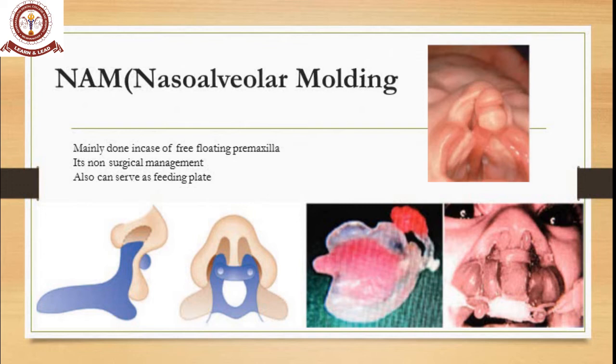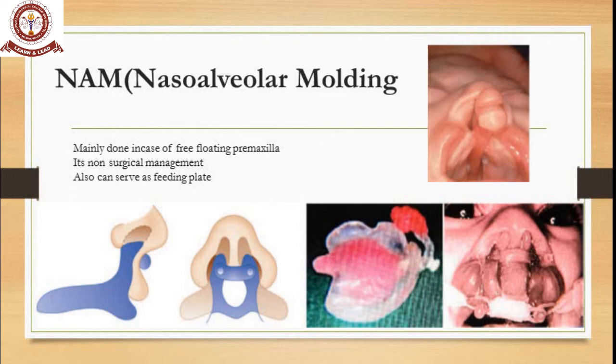So you don't have to do a surgery for that. You just mold it. How do you do molding? Border molding, the same way you do a molding. It's not just a non-surgical procedure, it's also a surgical procedure. You do it under an operative environment. So you press on the lip and slowly manipulate it, so that when you give digital pressure, slowly it goes in. Once you have done a sitting of nasal molding, you are supposed to soothe the patient with the feeding plate.